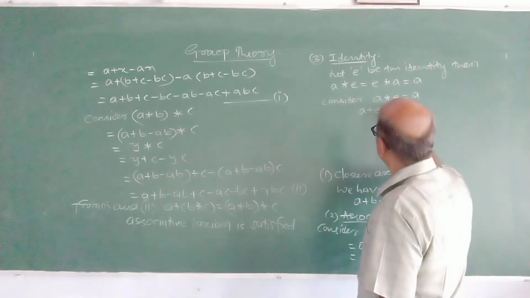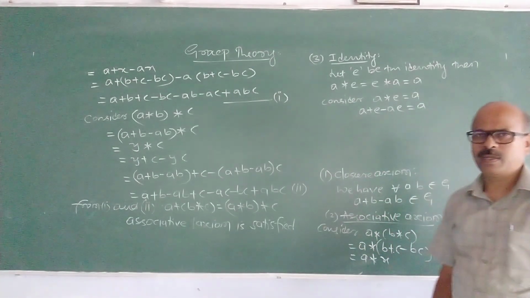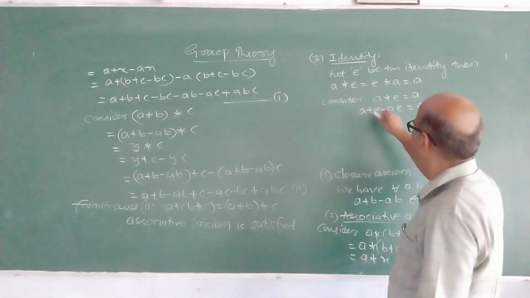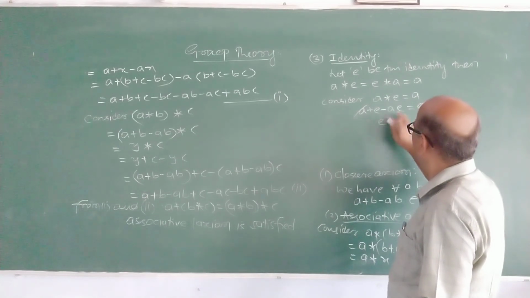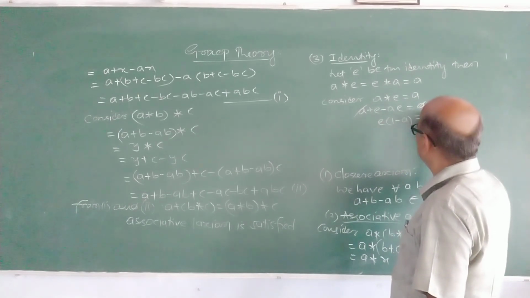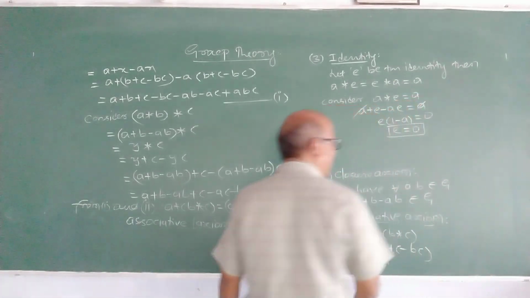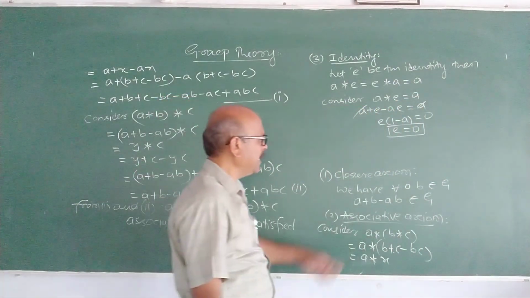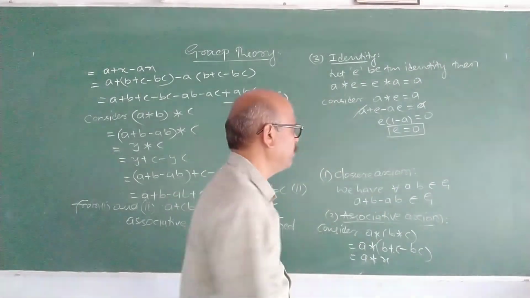A plus E minus AE is equal to A. Therefore, E into (1 minus A) is equal to 0. E is 0. So, 0 is the identity. And is it a real number? Yes, it is a real number and other than 1.